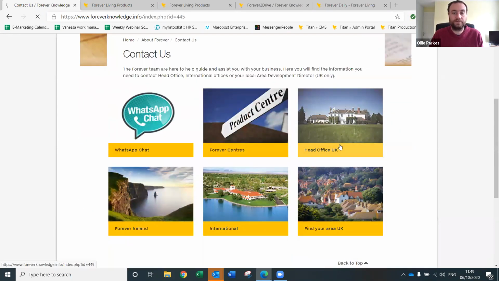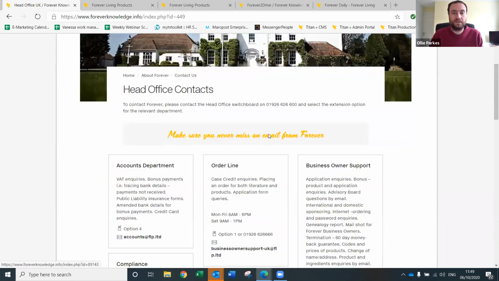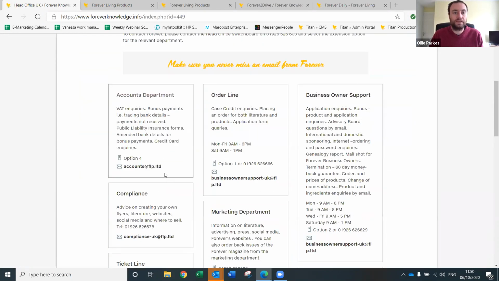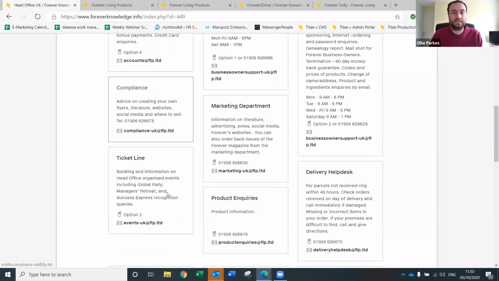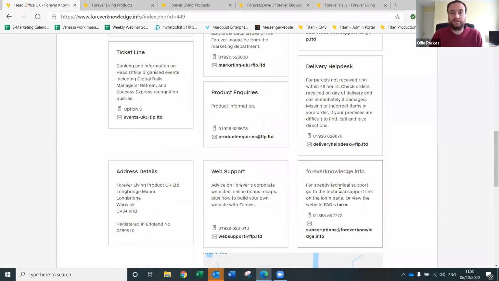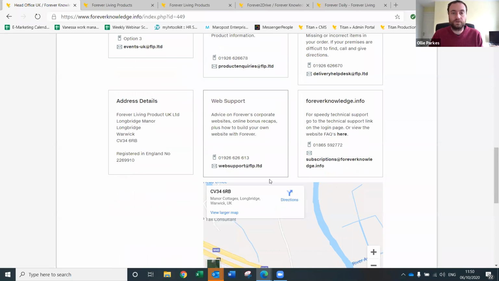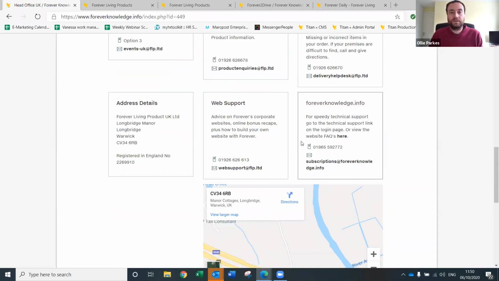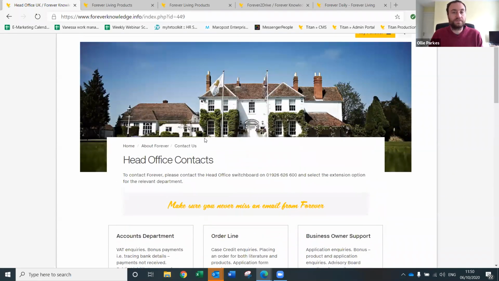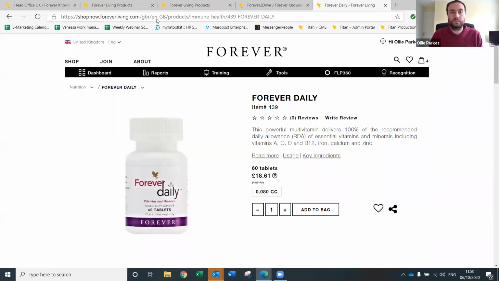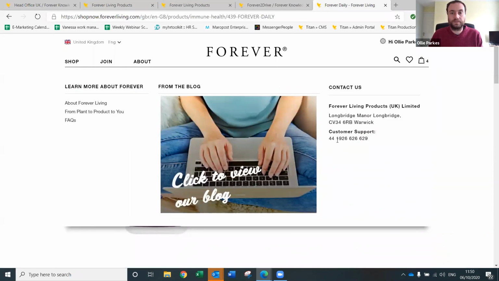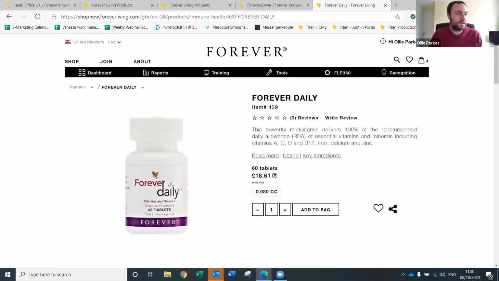So let's go for Head Office UK on this side here. You've got the email for the accounts department, you've got the email and the phone number for Order Line, you've got Business Owner Support, you've got the compliance email address, you've got the delivery help desk, you've got web support here. So all of the contact details are on here in more detail, or on the .com. It would be the number for Business Owner Support up the top here. So that's that.